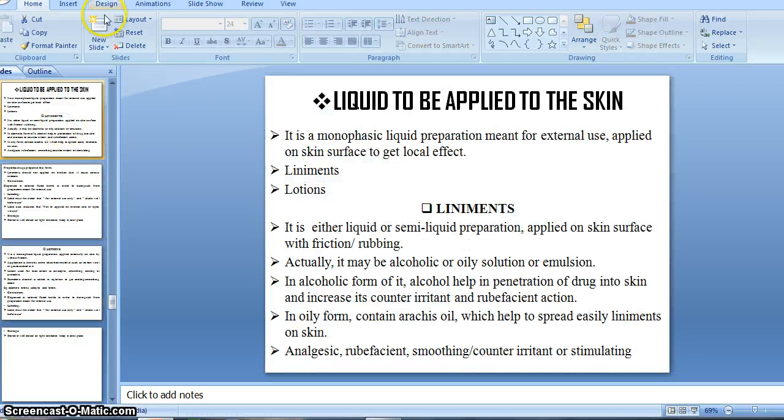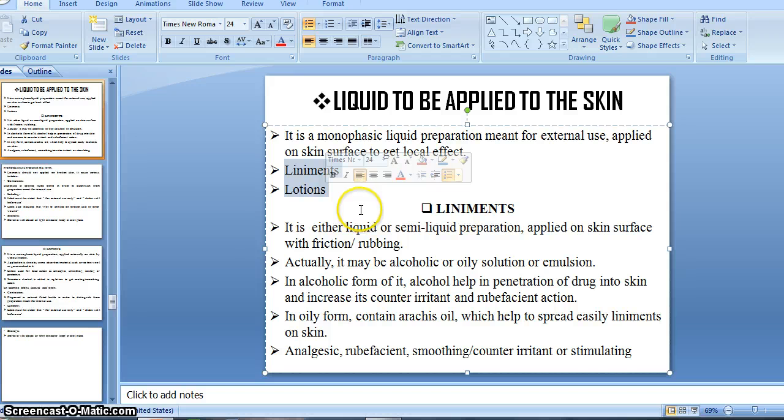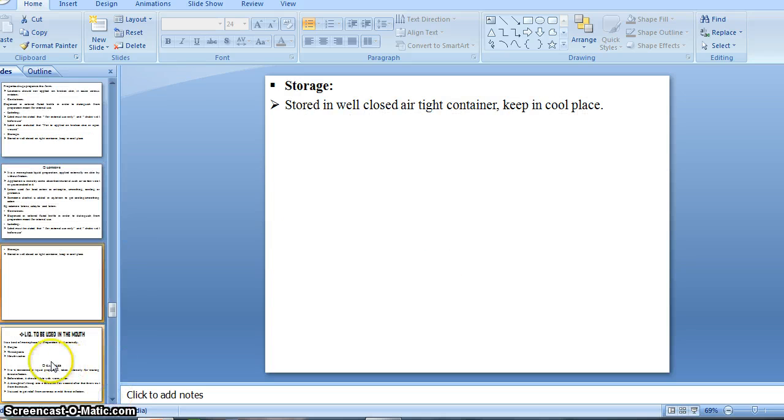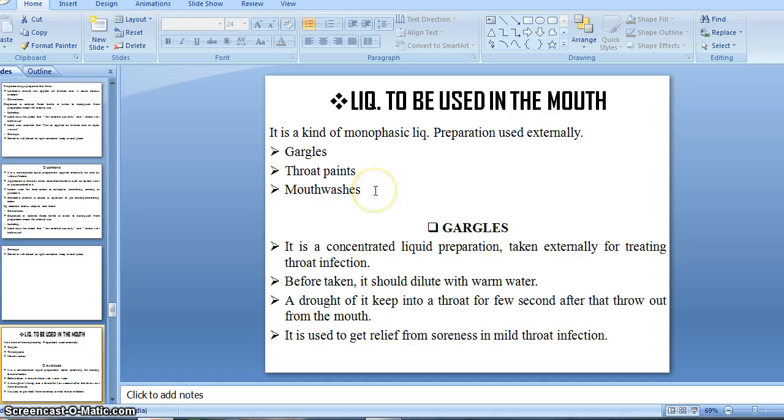So that is the end of our liquid preparations to be applied on the skin. We are completed here. I think you are understanding. If you have any queries, then ask me. Then let's start our other preparation.